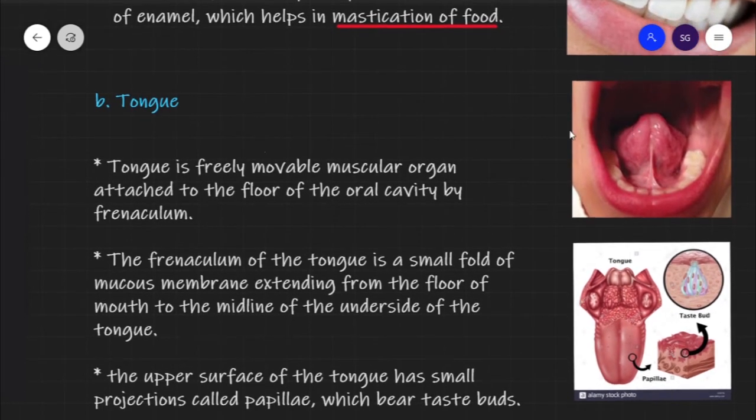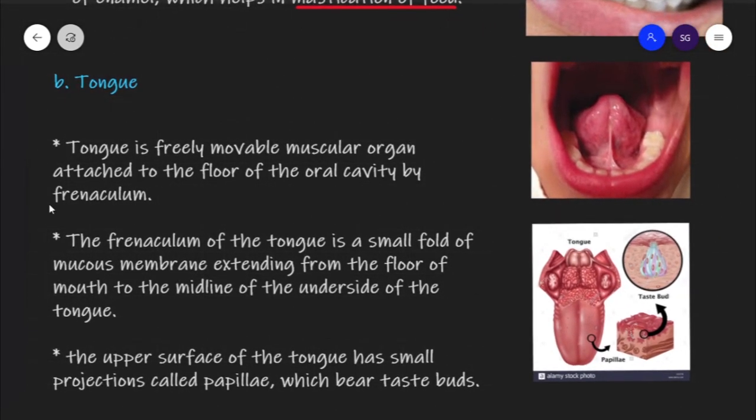You all know tongue is a freely movable part in our mouth cavity, and secondly it is a muscular organ, means tongue is made up of muscles. Now this tongue is attached to the floor of the mouth by a fold of mucous membrane which is called frenulum. So this frenulum is a fold of mucous membrane which attaches the midline of the tongue to the floor of the mouth.